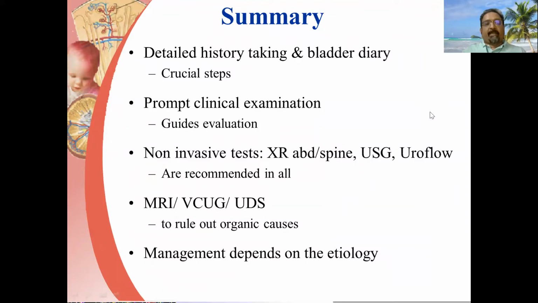So to summarize, a detailed history taking and bladder diary are crucial steps in the evaluation of a girl child with urinary incontinence. A prompt clinical examination guides in the evaluation of these children. Non-invasive tests in the form of an X-ray abdomen or X-ray spine, ultrasound, and the uroflow EMG are recommended in all children. MRI scan, VCUG, and urodynamics are helpful in those with a suspected neurogenic bladder, and the management depends on the etiology.